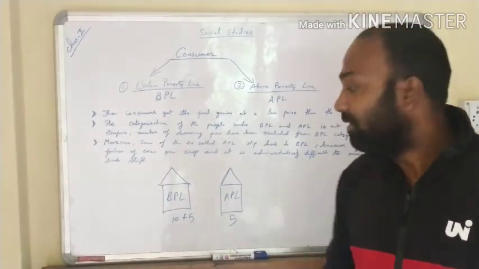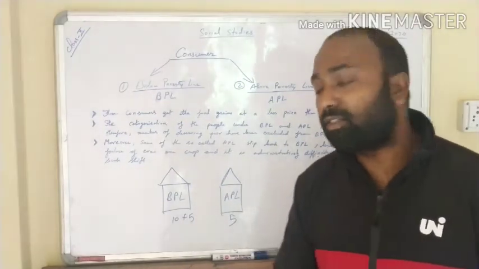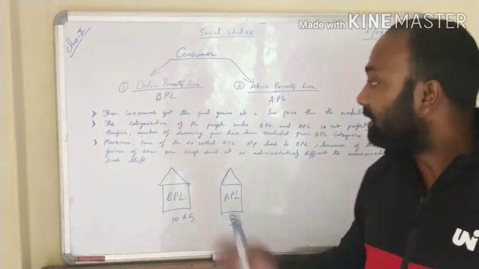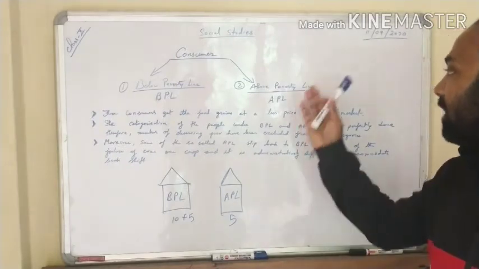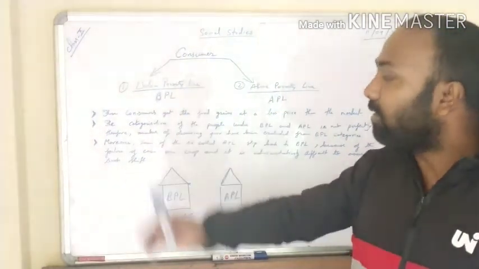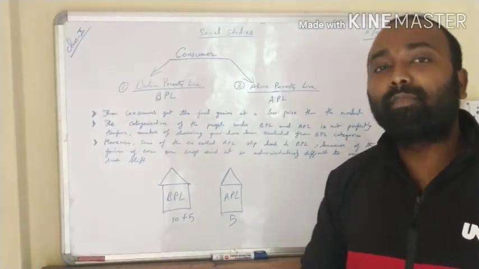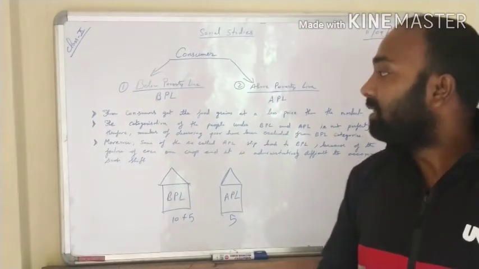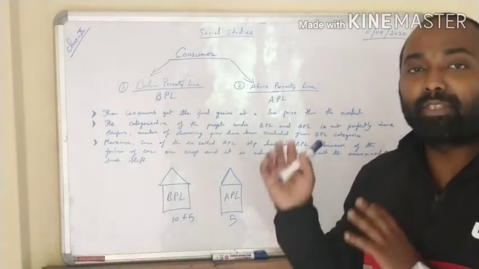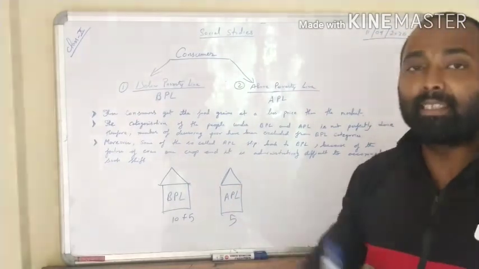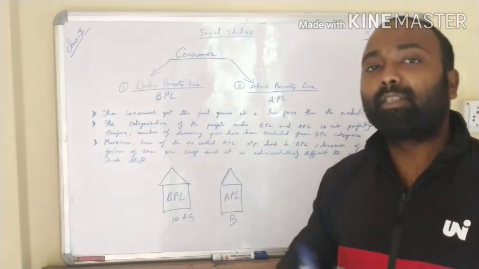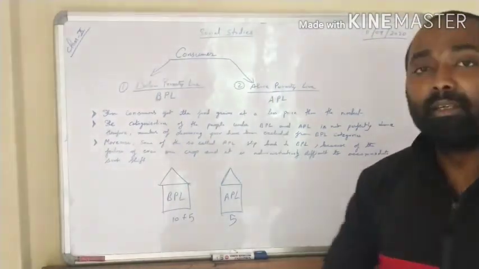Obviously it will be very difficult to live inside. In this way you can understand that if the APL starts slipping down to BPL, it will be very difficult for the government to accommodate the people in the BPL category, because they have to give such facilities and there will be an imbalance in the food grain supply which they were supplying to each category of people.